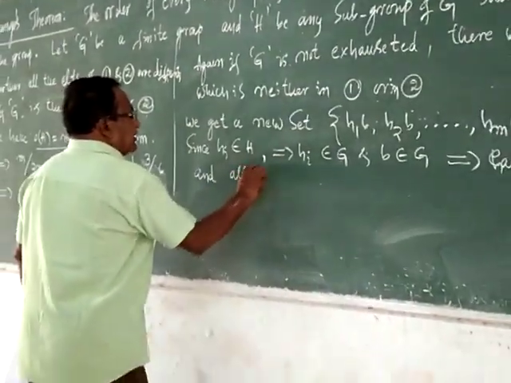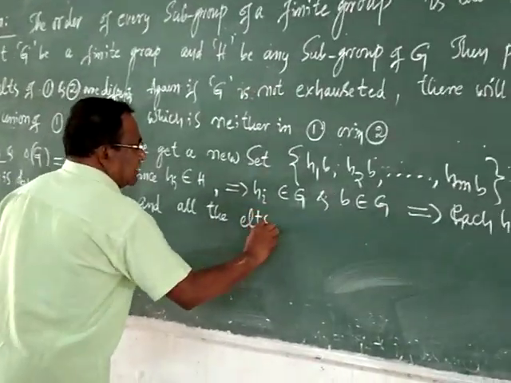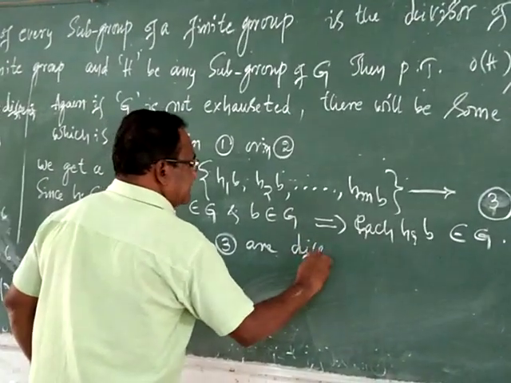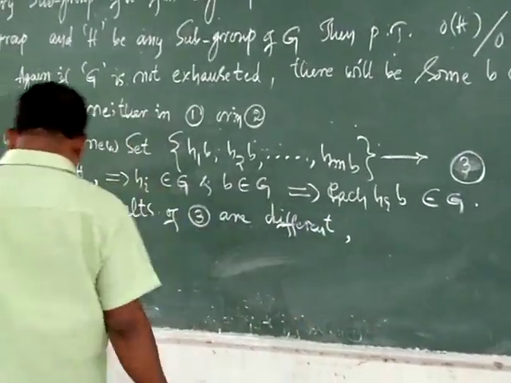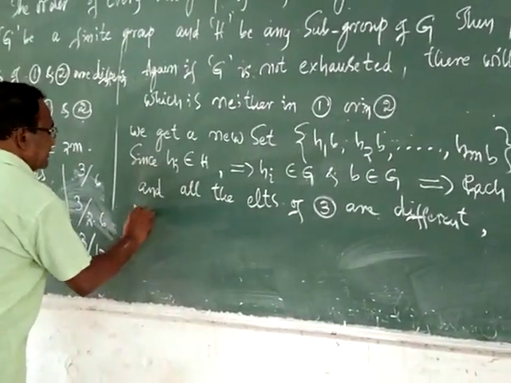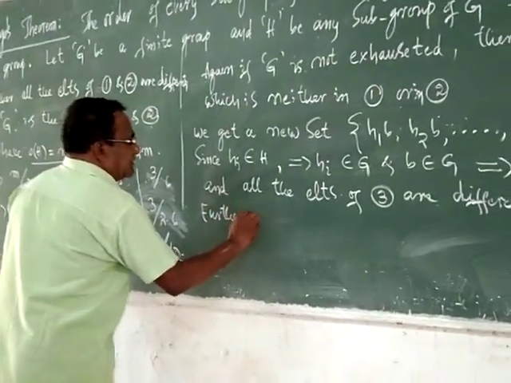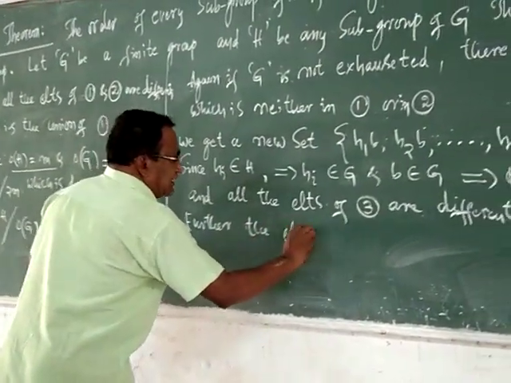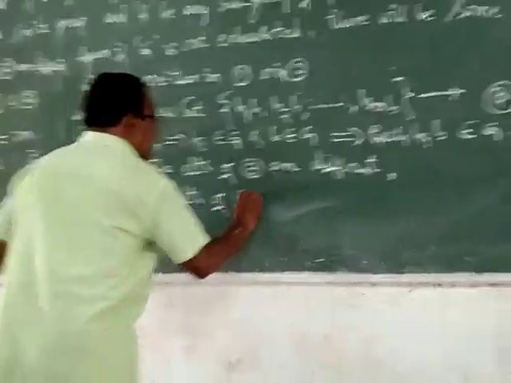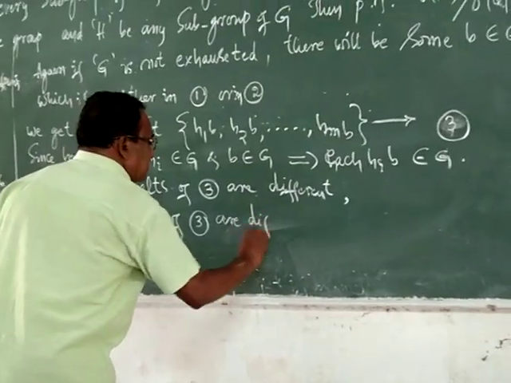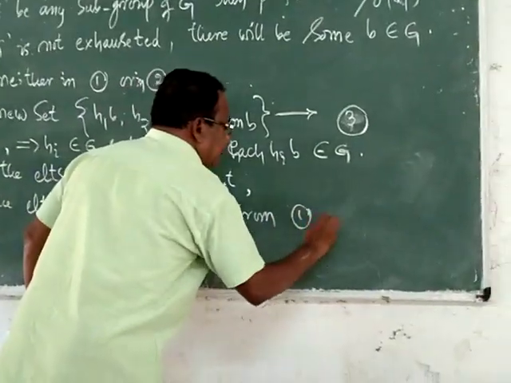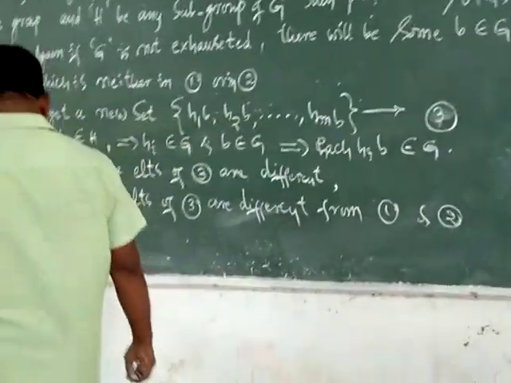Further, the elements of 3 are different from 1 and 2.